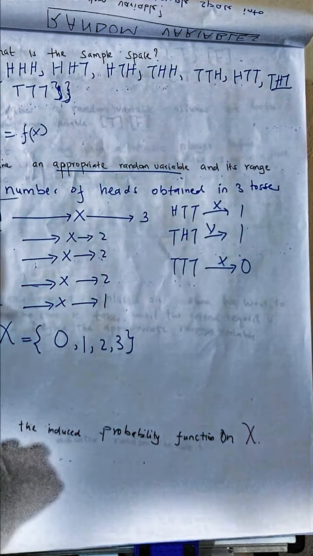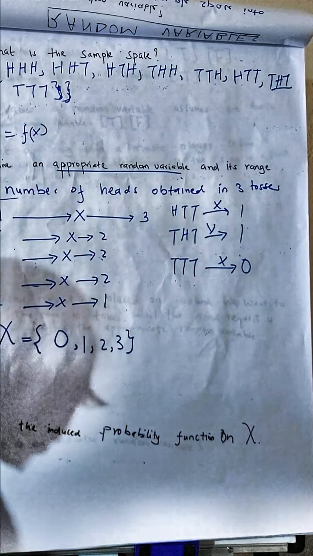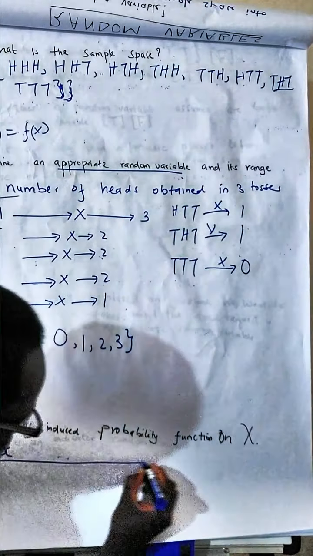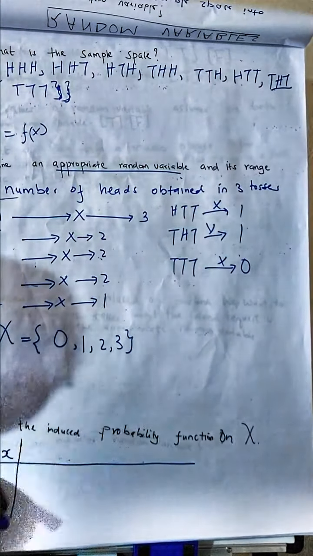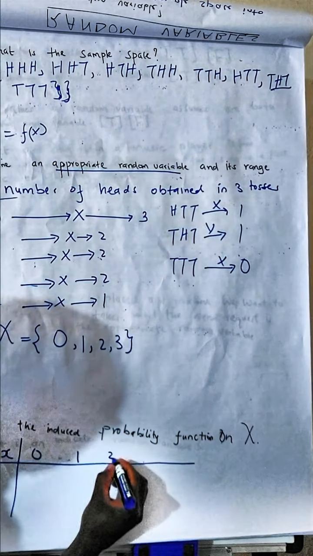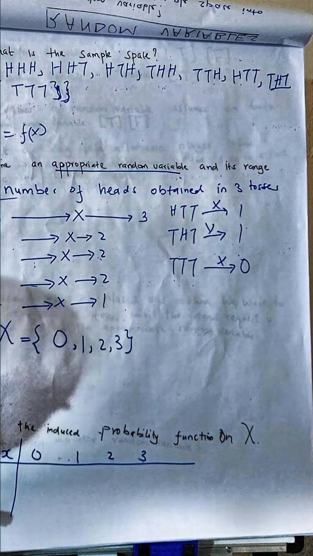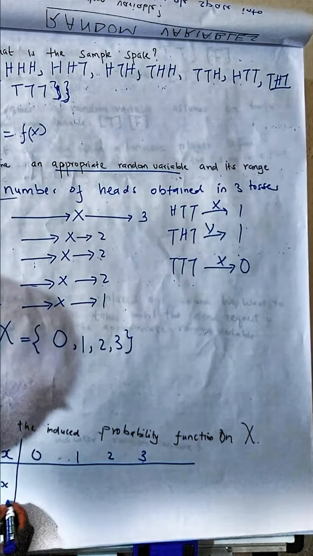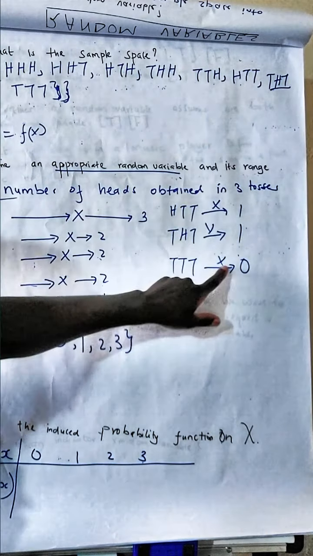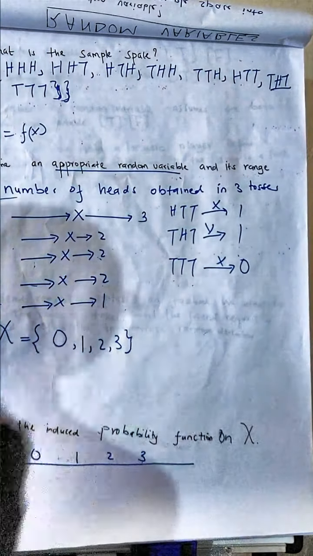So we can write our probability function. The values that this random variable takes are 0, 1, 2, 3. And the probability that the random variable x takes the value x is, so for you to obtain 0, 3 tails must occur.